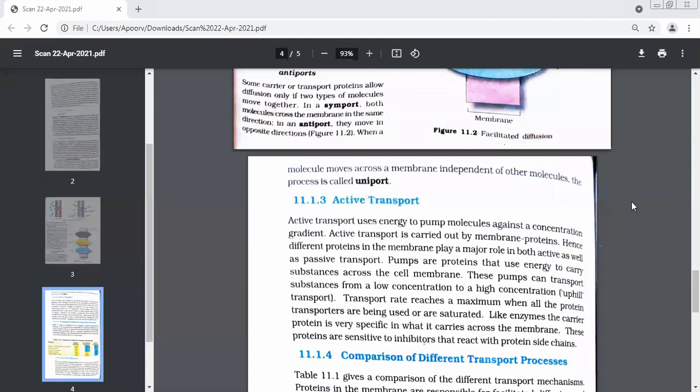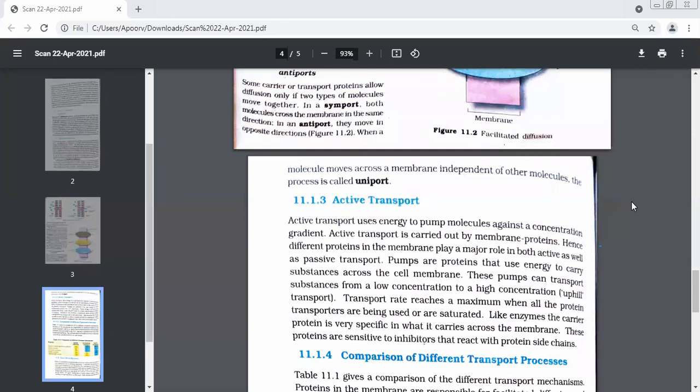They are very sensitive to inhibitors that react with protein side chains. This is the most important question: what is an inhibitor? What is the English meaning of the word inhibitor? Someone who hinders or prevents a job or task. Very good. Someone who obstructs our task, someone who slows down our functioning is called an inhibitor. You must have come across the word inhibits the process. It means it interferes in the normal functioning and slows down the process.